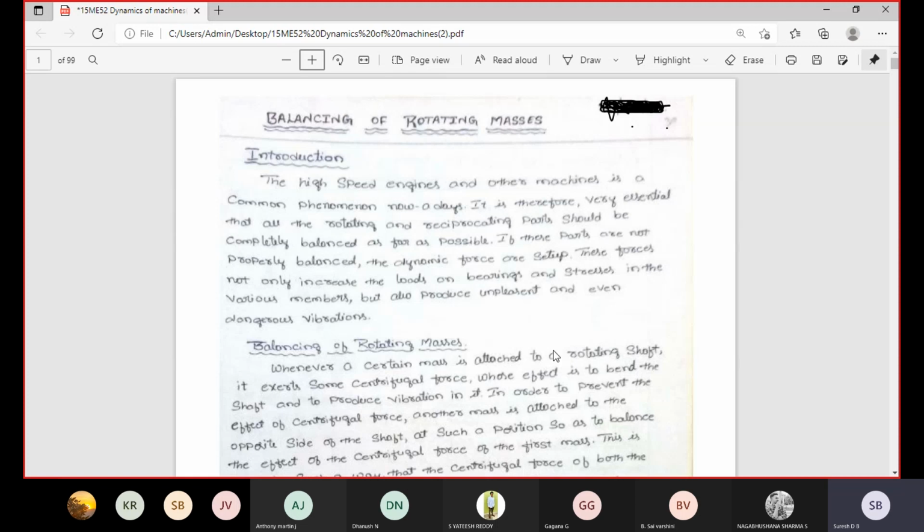When the shaft is acting away from the center axis, in the opposite direction you can attach one more mass. Suppose the centrifugal force or shaft is moving in the upward direction, then in the downward direction you attach the same mass to the axis. That particular force is called a centripetal force.